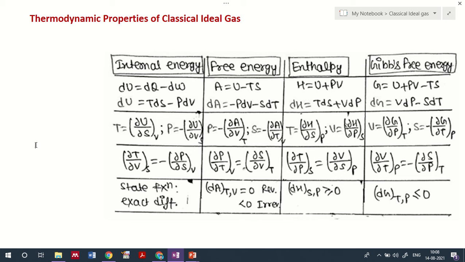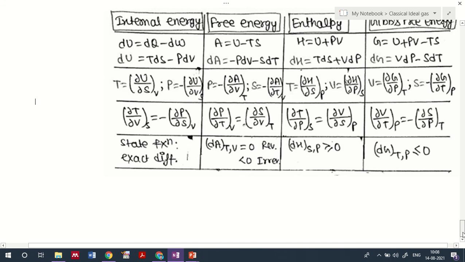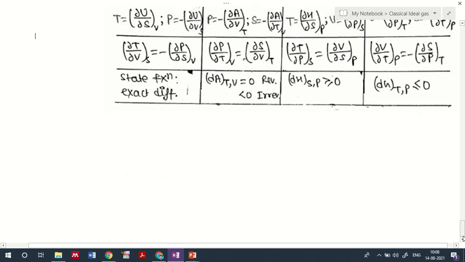Now today we need to identify the thermodynamic property of the classical ideal gas from the entropy value that is given to us. We already have the entropy equations corresponding to a classical ideal gas for a particular energy interval, which we identified in the last class. Hope you remember that.